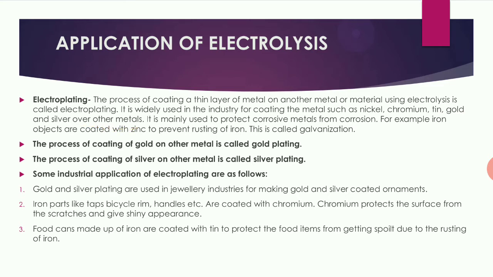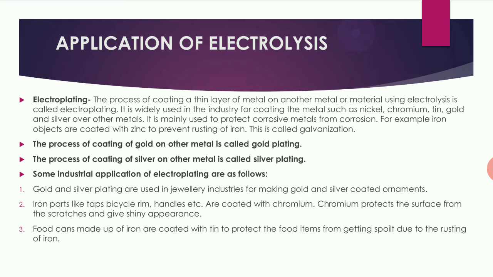So electroplating is done in the industries for coating the metals such as nickel, chromium, tin, gold, silver and other metals. It is mainly used to protect the corrosive metal from the corrosion. So we have done the corrosion in the metals and non-metals chapter. That is coating of an iron object with the zinc metal, which is called galvanization.